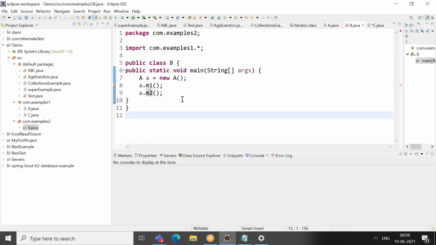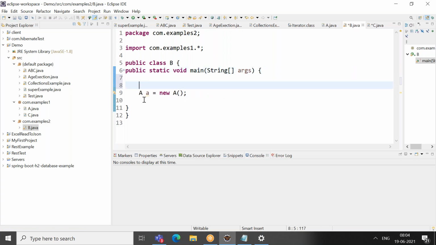Why is it showing an error for M1? A dot M2 you can access, and if I try to call A dot M1, it will throw an error. There is no error for A dot M2. Why? Because it is public. But for M1, it says M1 of type A is not visible, so it cannot find the M1 method.